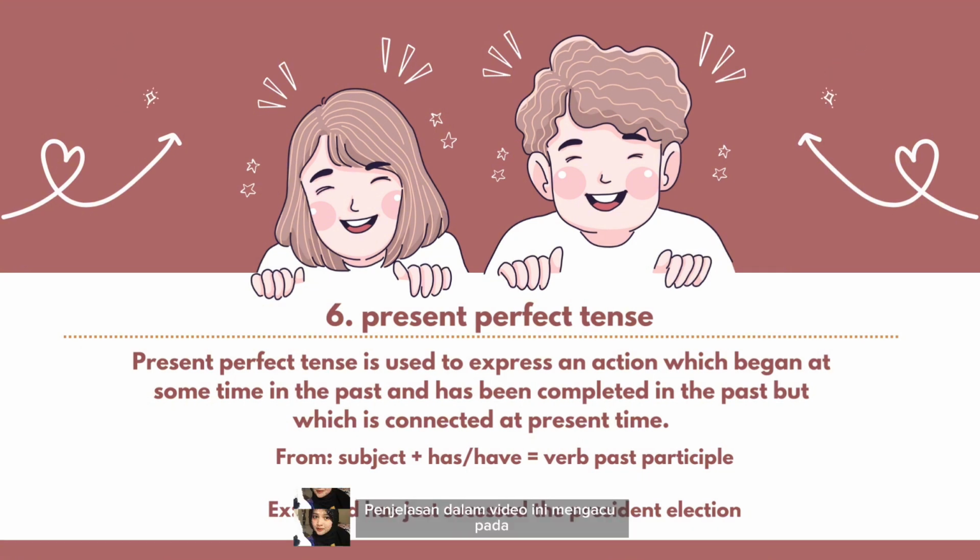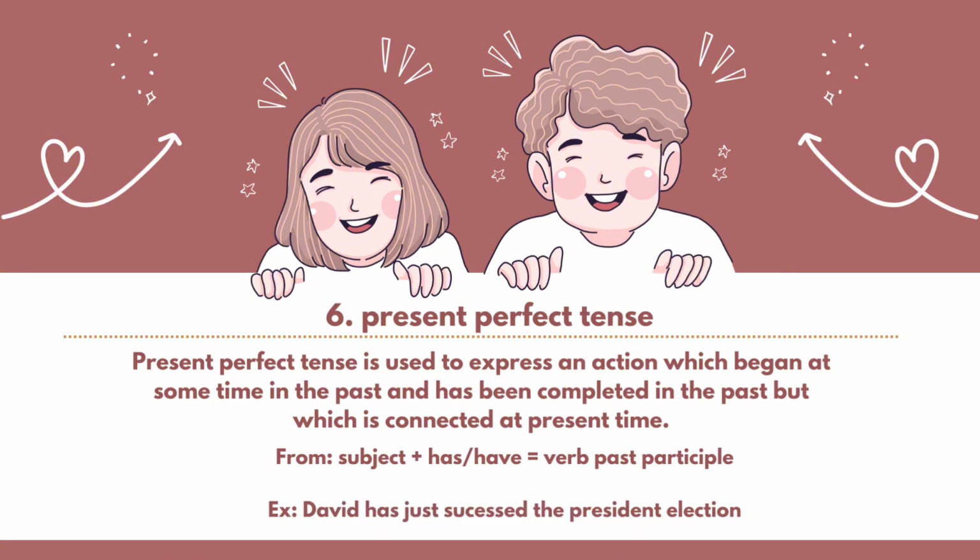The explanation and exercises here refer to British English. In American English, it is often acceptable to use the past simple in some of these examples, but it is also used for an action which was recently completed. An example of this tense is: David has just succeeded in the presidential election.